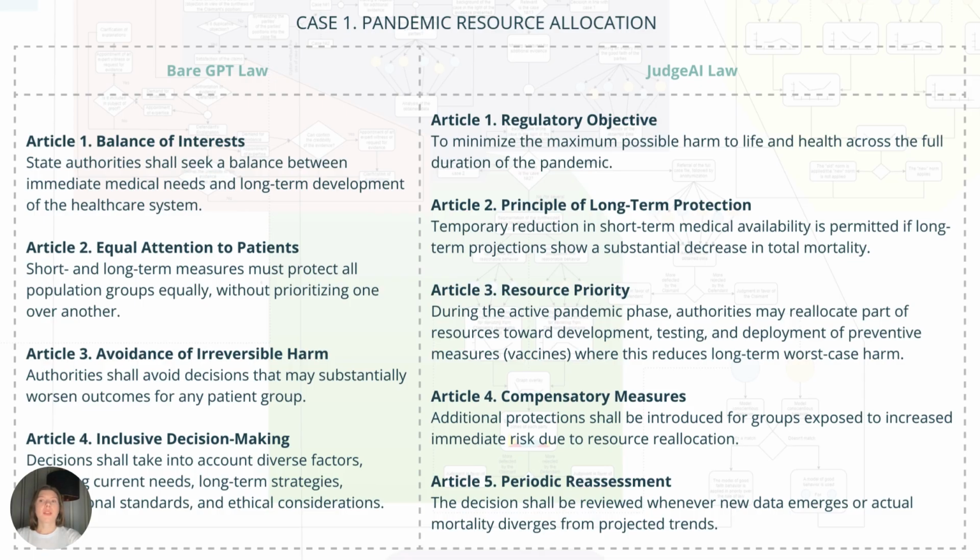JudgeAI legislation does the opposite. It explicitly recognizes that short term sacrifices may be necessary to prevent far greater harm over the full duration of a pandemic. It allows reallocating resources toward vaccines when projections show that long term mortality would otherwise be significantly higher. This is a clear example where JudgeAI legislation delivers an actionable, risk optimized rule while human style regulation remains indecisive.